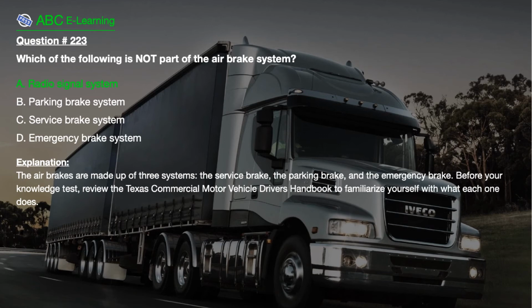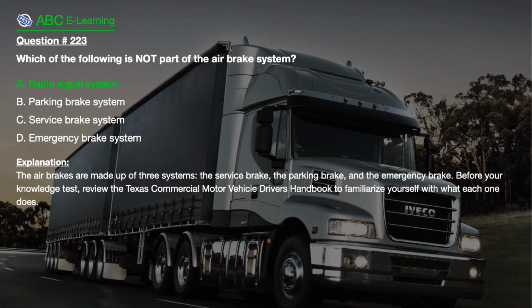The correct answer is A, radio signal system. Explanation. The air brakes are made up of three systems: the service brake, the parking brake, and the emergency brake. Before your knowledge test, review the Texas Commercial Motor Vehicle Driver's Handbook to familiarize yourself with what each one does.